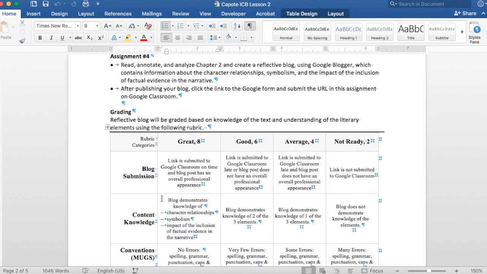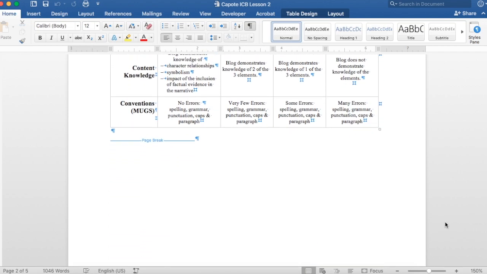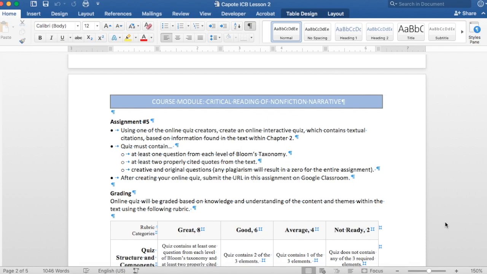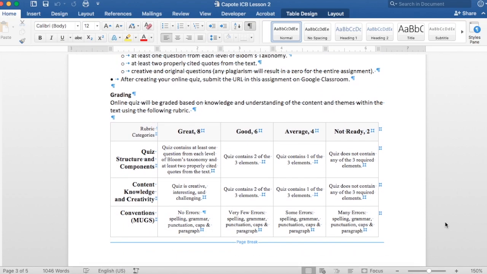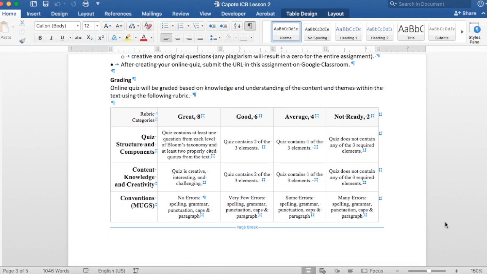The grading rubric highlights the different elements that they are looking for in their reading. They will also create another quiz using the same format as in the previous lesson. The rubric for this assignment is the same as in Lesson 1.